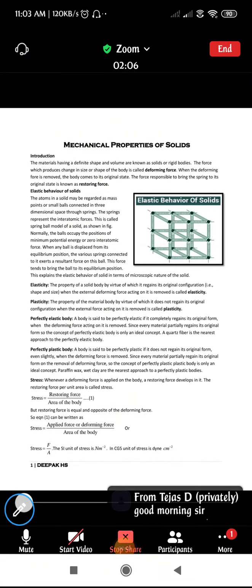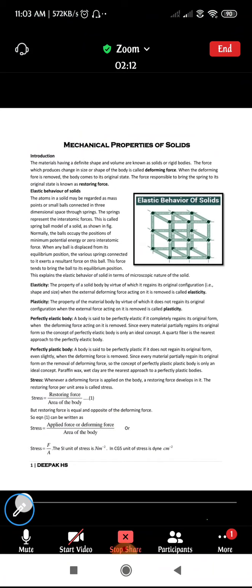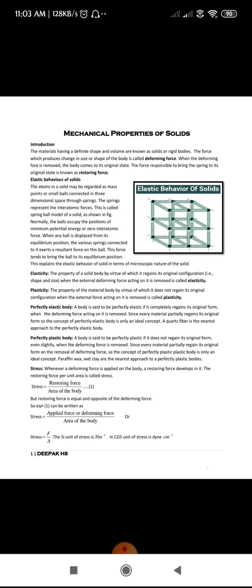The deforming force and the restoring force. Deforming force is nothing but the force which is applied on a body, which results in a change in shape or size of the body. When you apply the deforming force, the restoring force comes into play. That restoring force always tries to bring back the body or object to its initial position, and that force is called the restoring force.